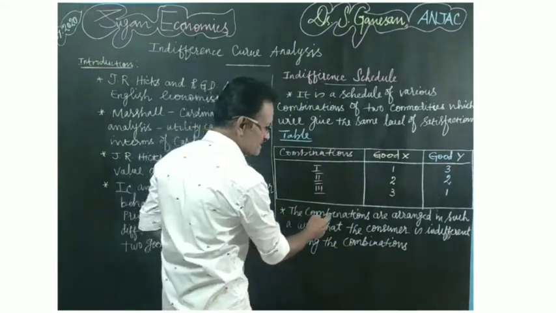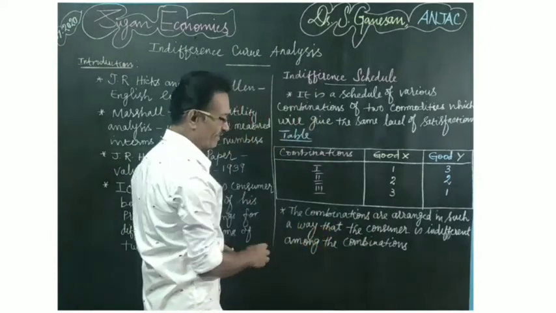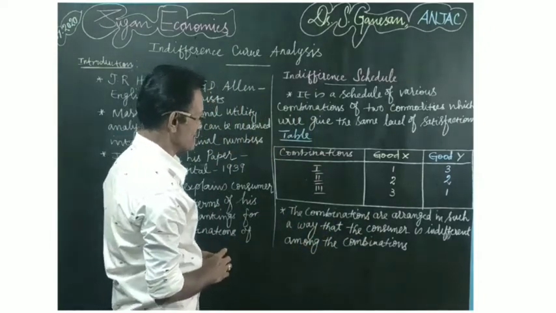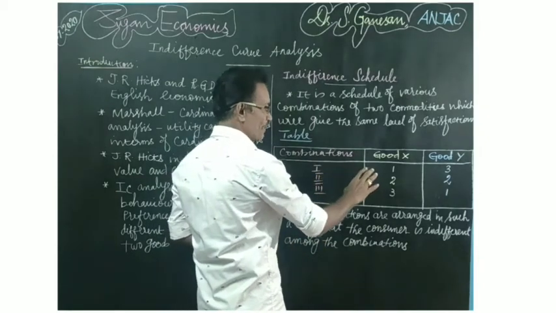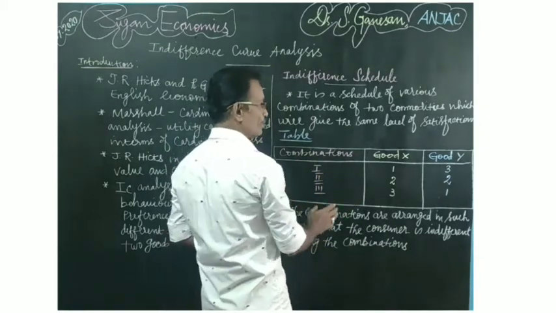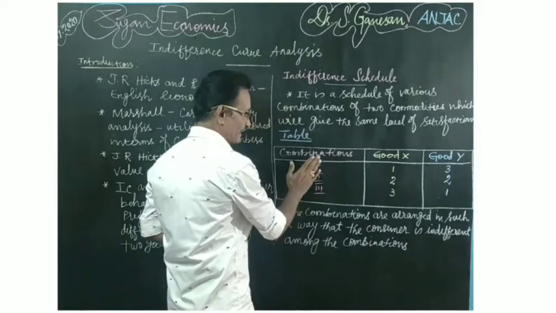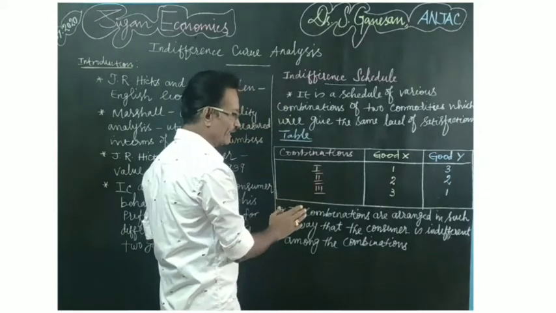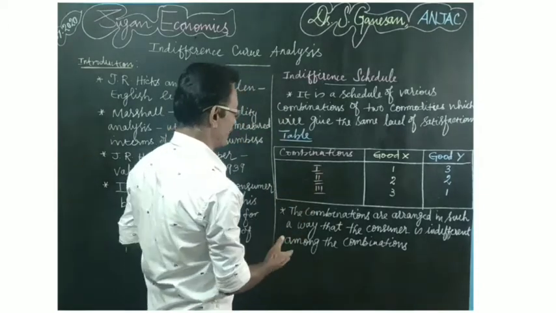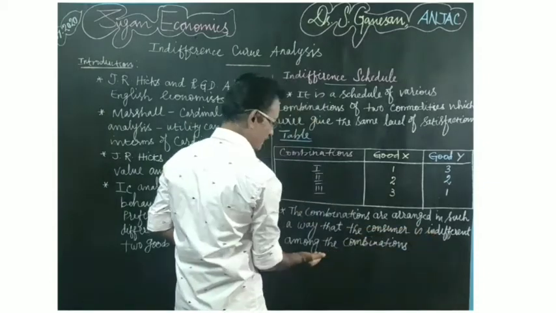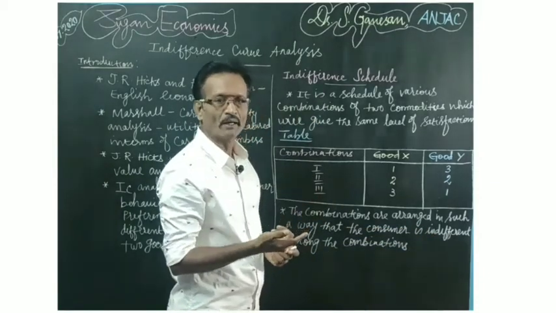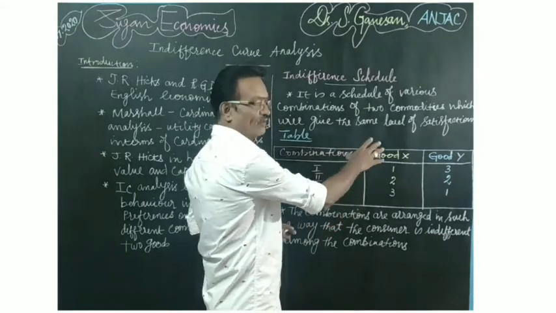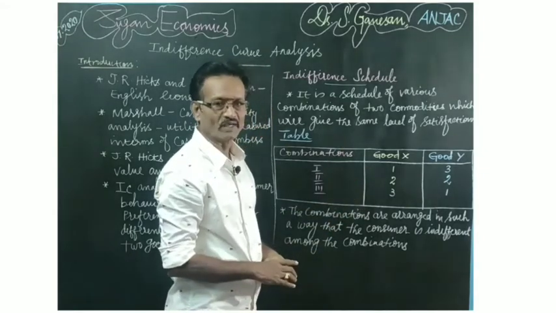The combinations are arranged in such a way that the consumer is indifferent among the combinations. The individual consumer can give preference towards either 1 or 2 or 3; it is his indifference. So the consumer is indifferent among the combinations and can select any one, but all the combinations will provide the same level of satisfaction.